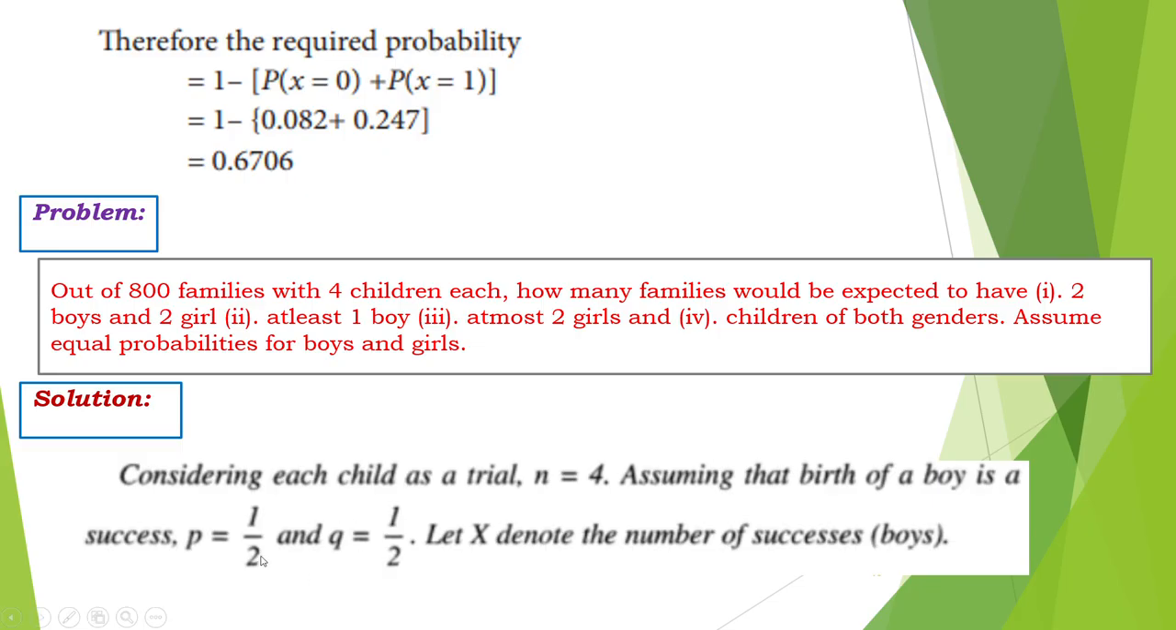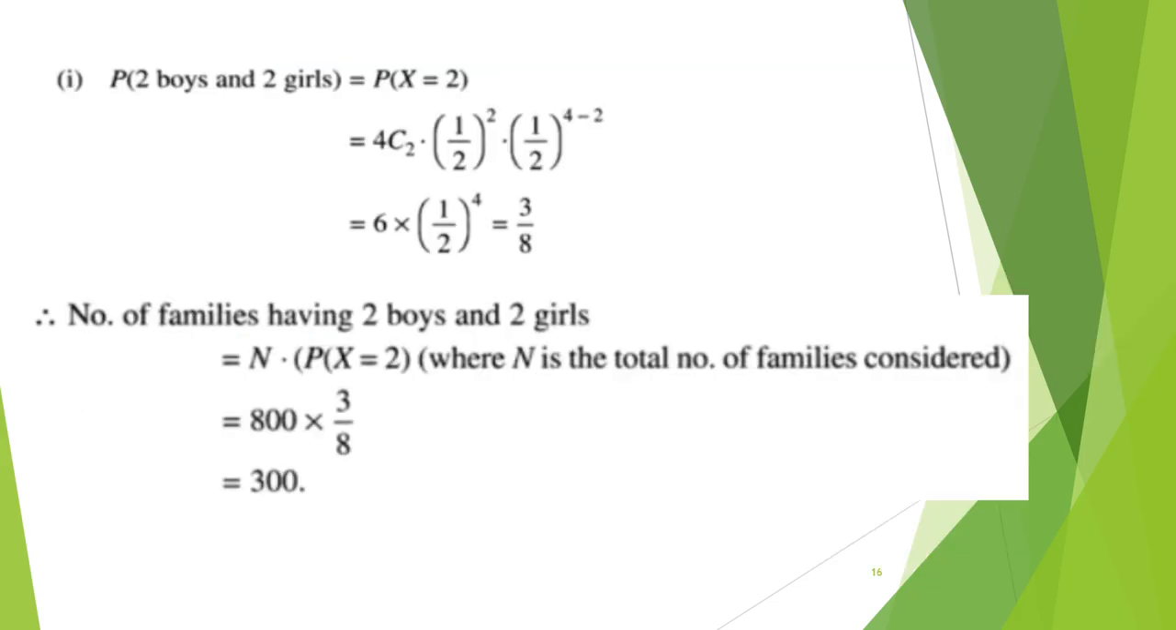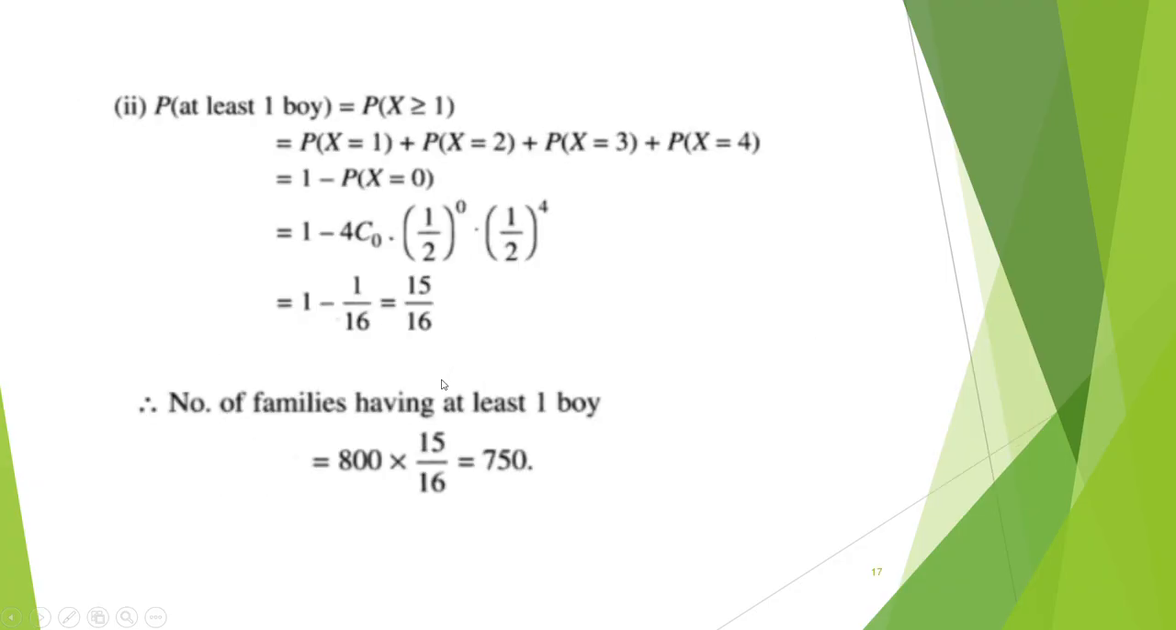And P is denoted as the probability of getting a boy, because P is the probability of success. So here we have assumed that P is the probability of getting a boy. 2 boys and 2 girls means we have totally 4 children for one family, so equally split, so x is equal to 2. Substituting in the binomial expression, we get 3 by 8. For the number of families having 2 boys and 2 girls, totally 800 families, so 800 into 3 by 8 is equal to 300.